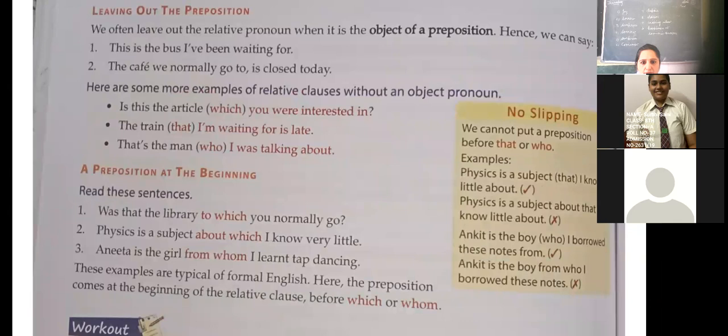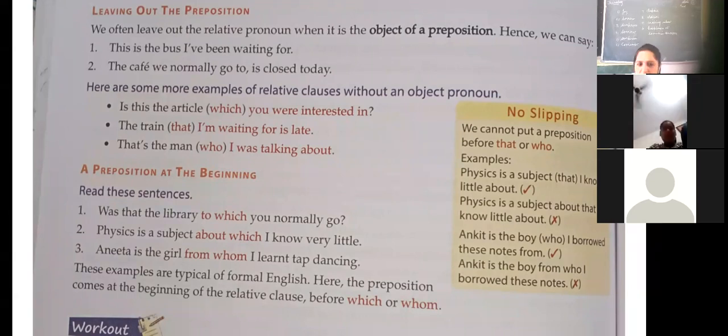A preposition at the beginning. Was that the library to which you normally go? Physics is a subject about which I know very little. Anita is the girl from whom I learned tap dancing. So these examples are typical of formal English. Here the preposition comes at the beginning of the relative clause. So it is coming before a relative pronoun like which or whom.